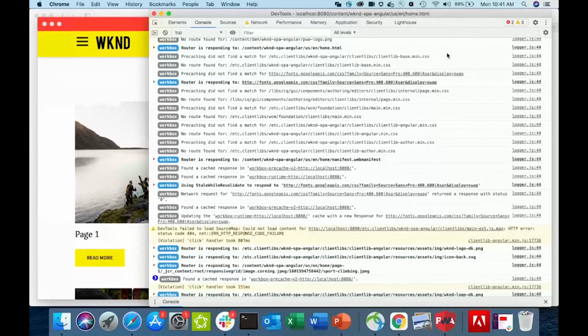So next question: can you use a regular expression for the pages you want to cache offline instead of a one-by-one path? I wish. Oh my God, I wish. This is one of the limitations on the pre-caching capability. There are two types of caching. Pre-caching is the exact resources you want to cache when the application launches for the first time. And then there is cache on first use.